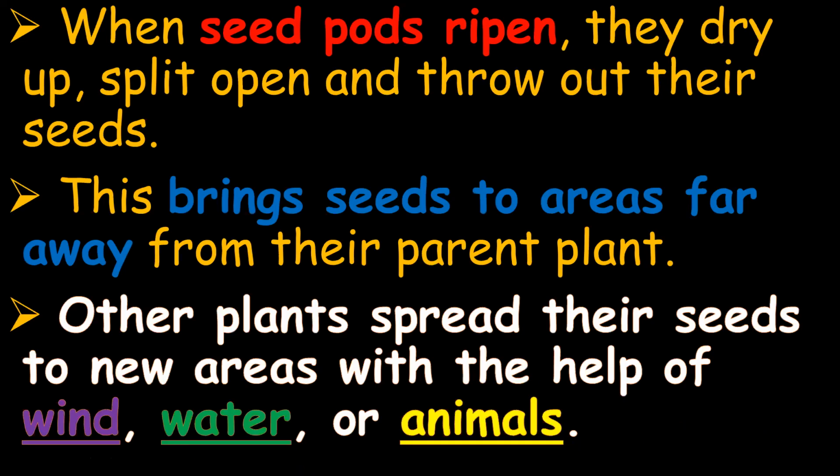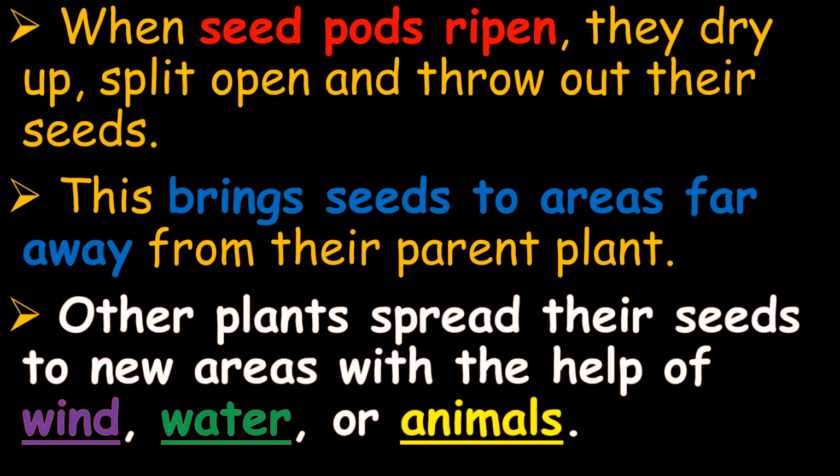Other plants spread their seeds to new areas with the help of wind, water, or animals. This is what the video said a while ago. Okay, some of the seeds will be what? Thrown anywhere because of the wind.